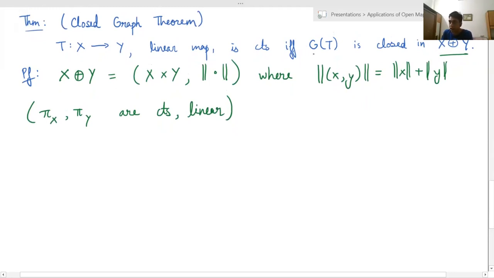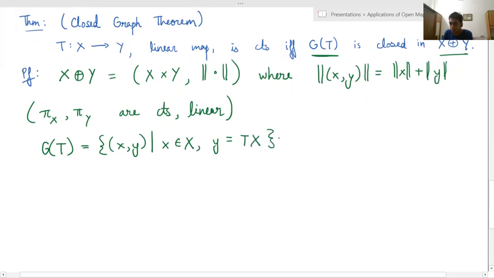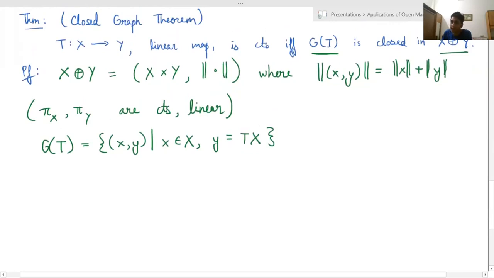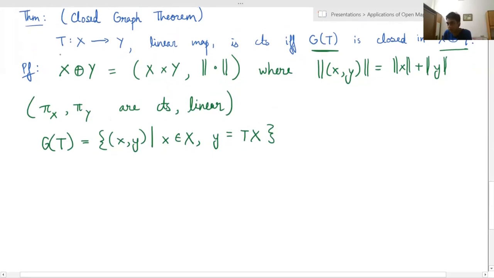And then there is this set, which is G of T. So G of T is the graph of T as a function. So G of T is the set of all (x, y), where x is in capital X and y is equal to Tx. So then I can say that G of T is closed in X plus Y. So I have to show that T is continuous if and only if its graph is closed.